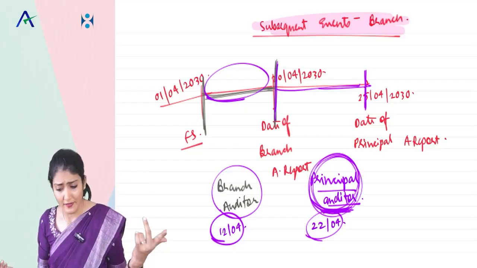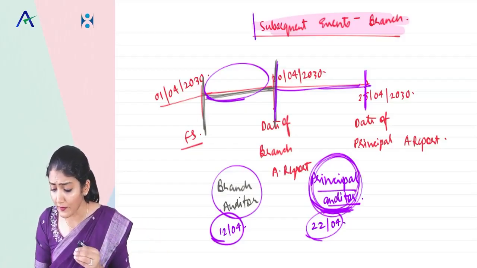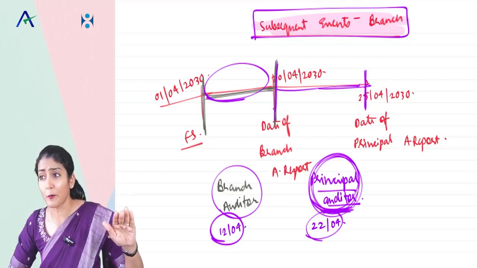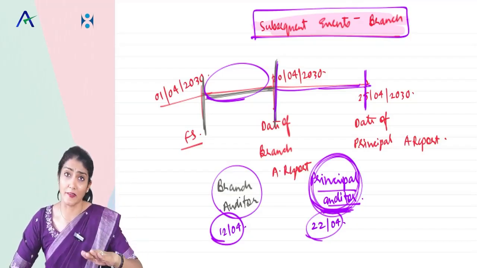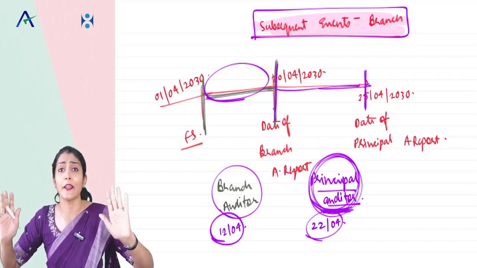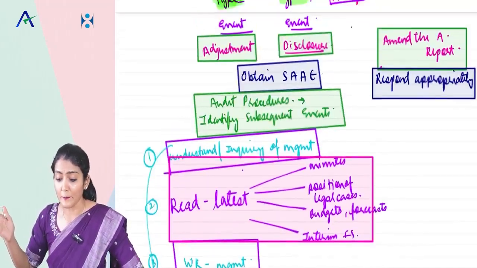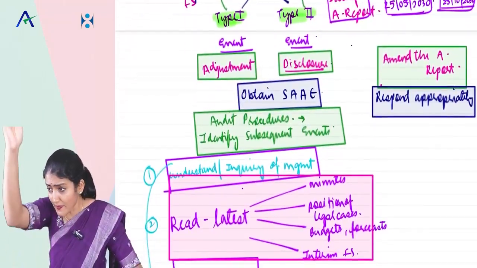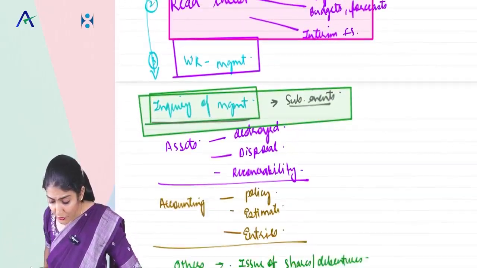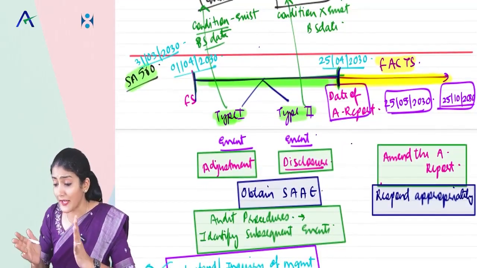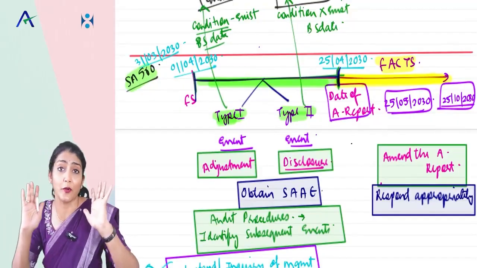Clear, everyone? Clear this very small point over here, subsequent events related to the branch. Up to the date of the audit report of the branch auditor, it is the branch auditor's responsibility. After that, it is the headache of the principal auditor. Right? So this is part 1 of my discussion of SA 560: events occurring between the date of financial statements and the date of the auditor's report.